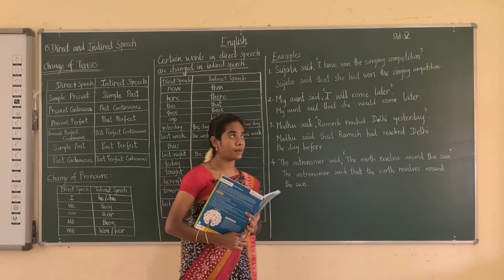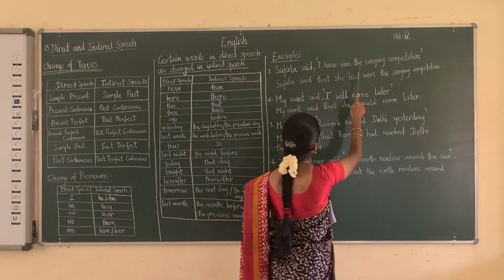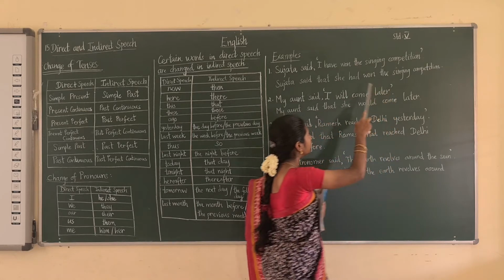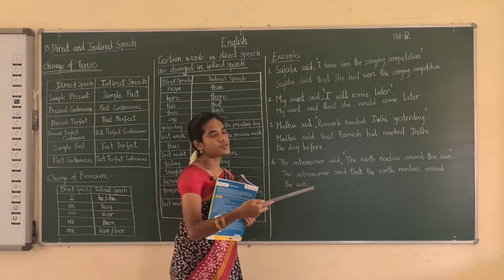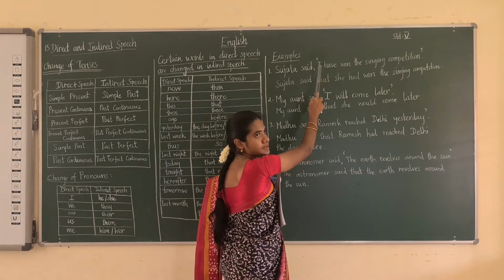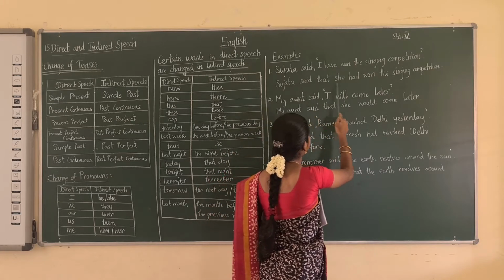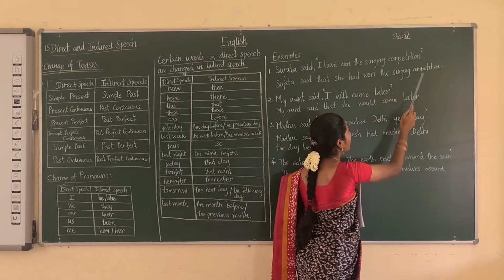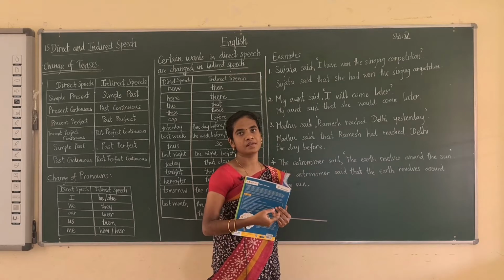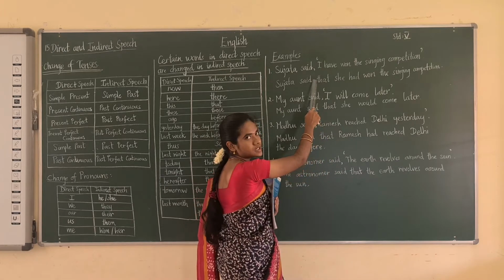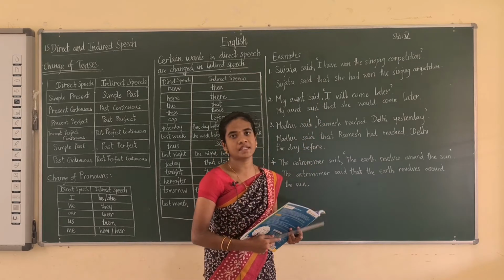Take this example: Sujata said, "I have won the singing competition." Here, we are just quoting the exact words of a person, so it is a direct speech. Now, look at this sentence: Sujata said that she had won the singing competition. When we are reporting, we report it in our own words, so it is an indirect speech. For indirect speech, we can also say reported speech.